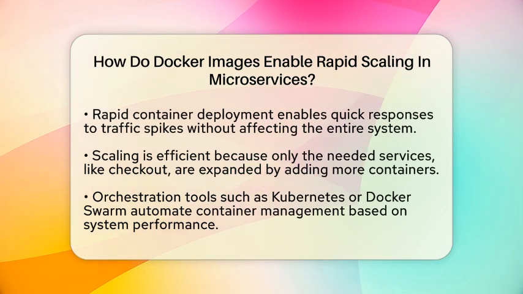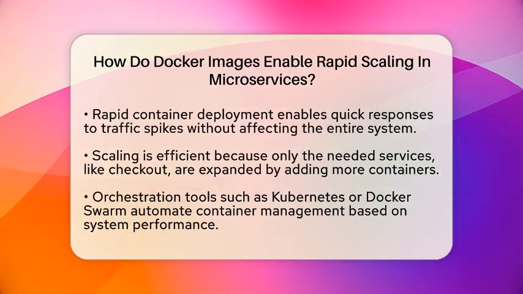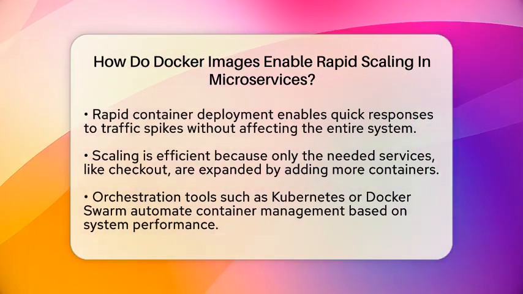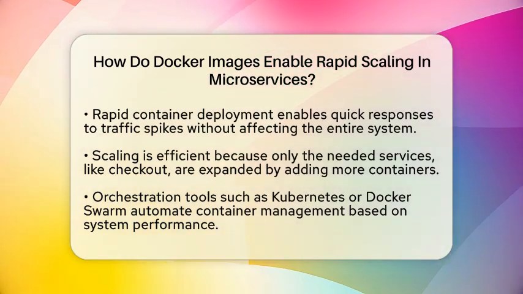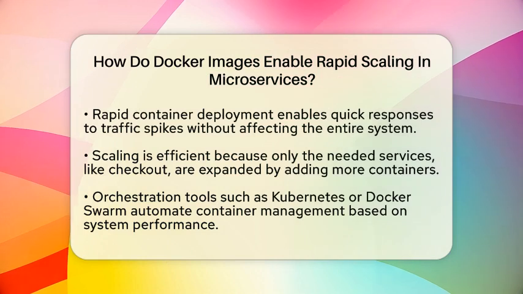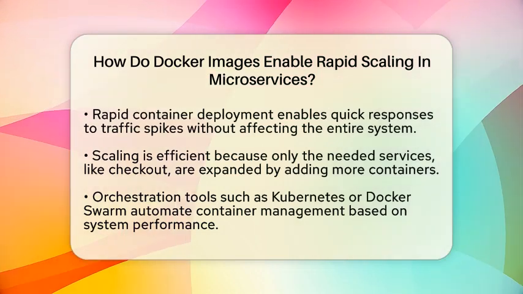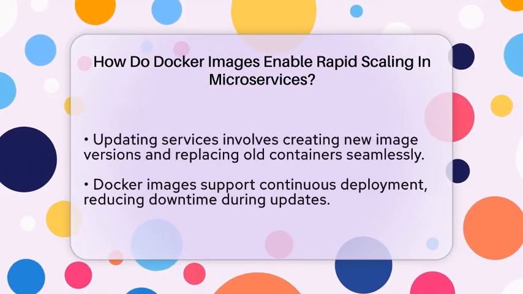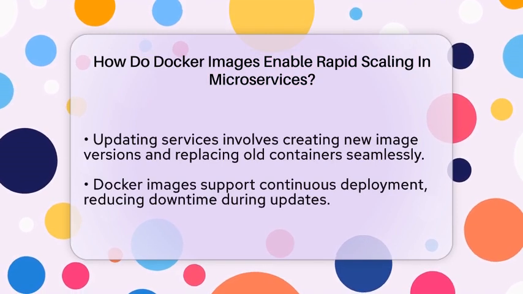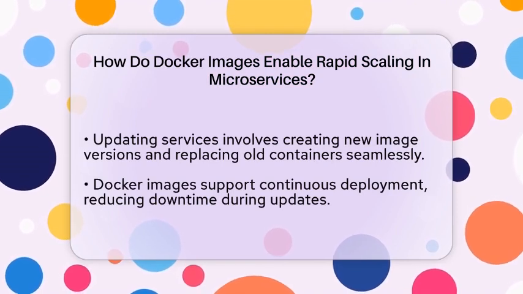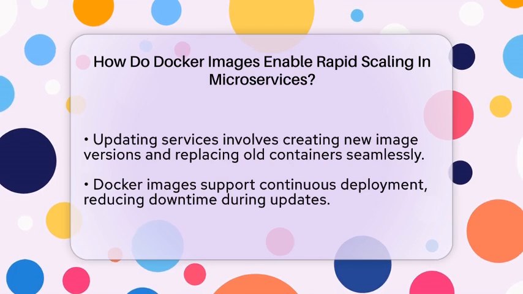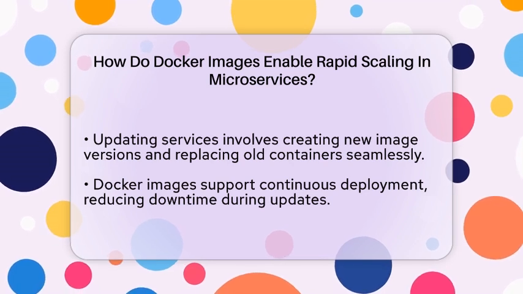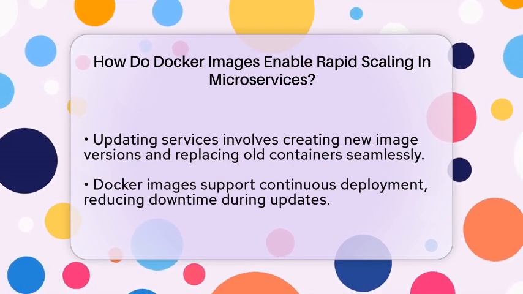In a microservices setup, each service runs in its own container. If a service like the checkout process gets a lot of visitors, you can increase just that service's containers. There's no need to scale the entire system, which makes the process more efficient. You can even automate this with tools like Kubernetes or Docker Swarm. These tools watch your system's performance and automatically add or remove containers to keep everything running smoothly.